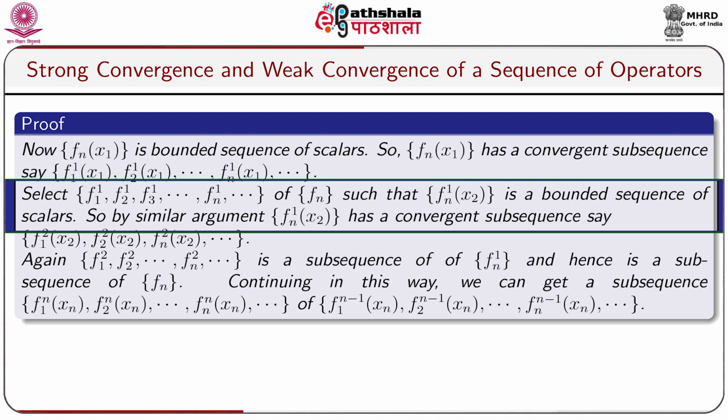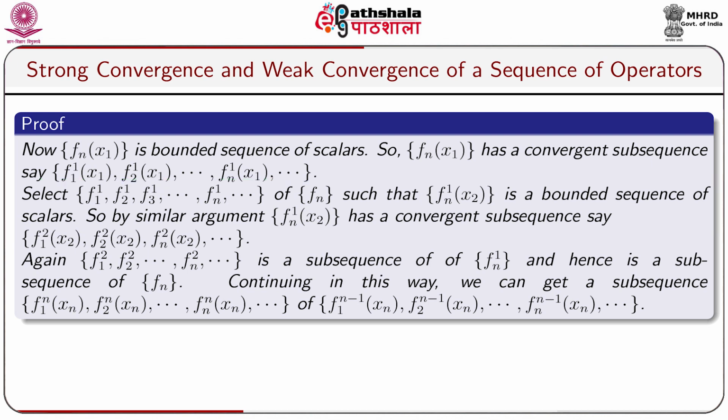Select the sequence f11, f21, f31, dot dot dot, fn1, dot dot dot of Fn such that the sequence Fn1 x2 is a bounded sequence of scalars. So by a similar argument, the sequence Fn1 x2 has a convergent subsequence, say f12 x2, f22 x2, dot dot dot, fn2 x2, dot dot dot. This follows since every bounded sequence has a convergent subsequence.